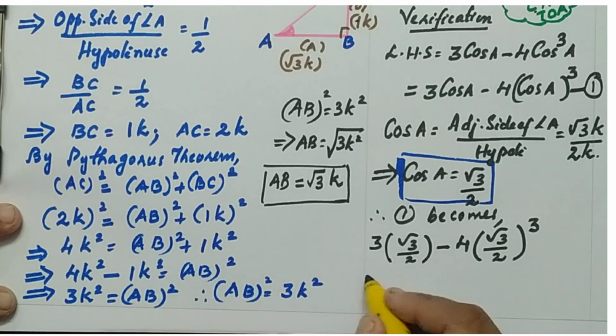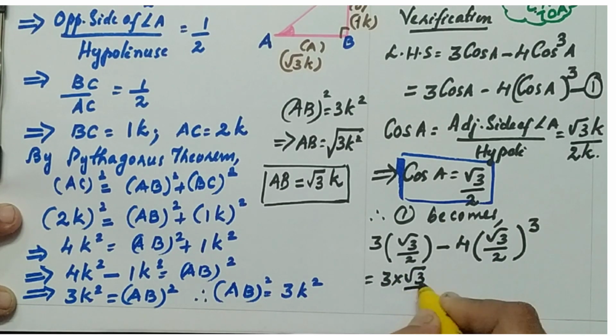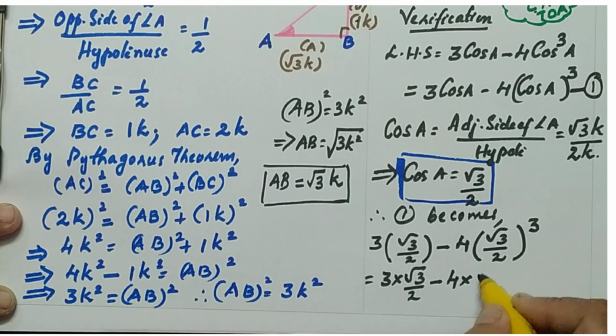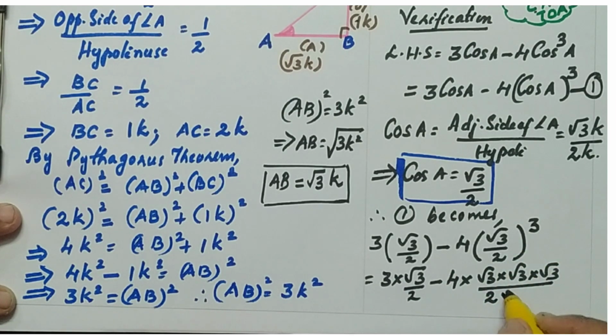What is the next step? Equals 3 into root 3 by 2 minus 4 into root 3 cube, meaning root 3 into root 3 into root 3, by 2 cube, meaning 2 into 2 into 2. Listen to the calculation here. Here the 4 can be cancelled with the 2, 2's in the denominator. Now the remaining is 3 root 3 by 2.